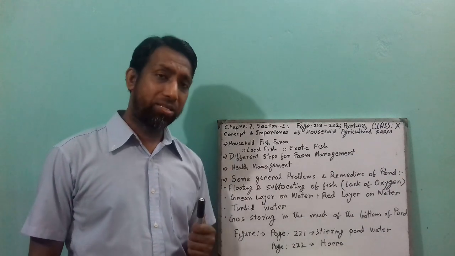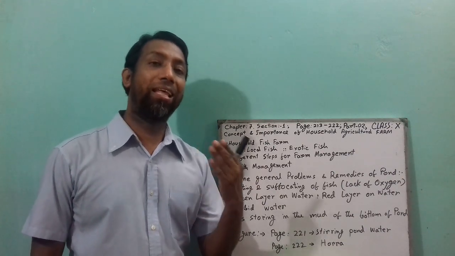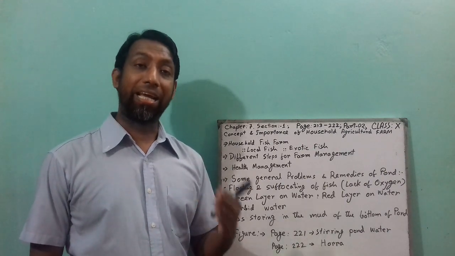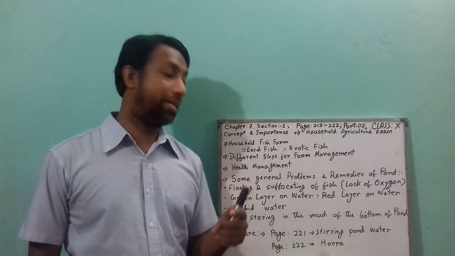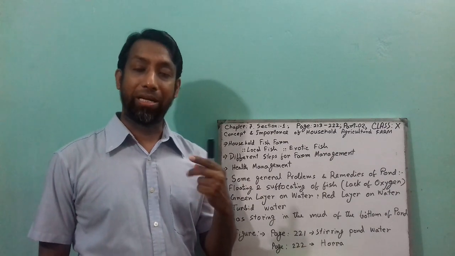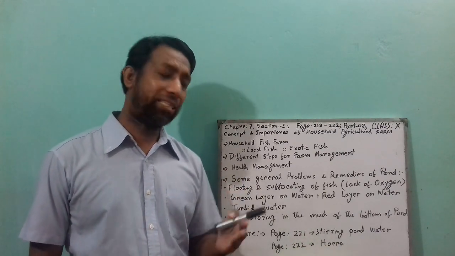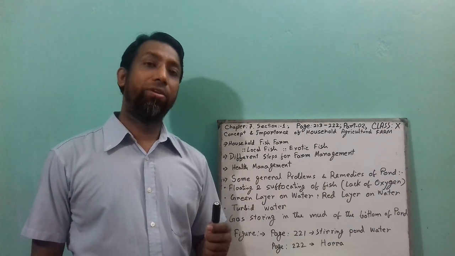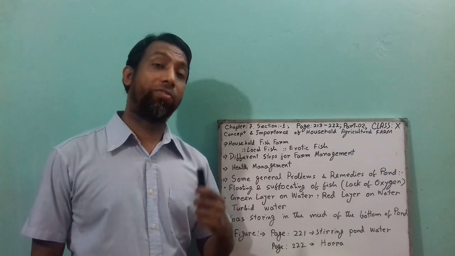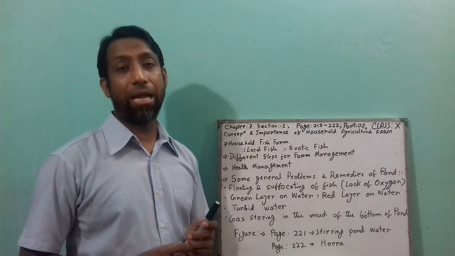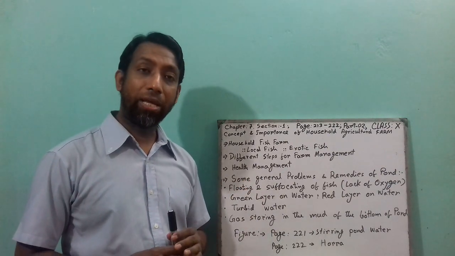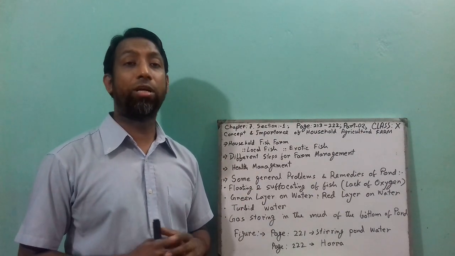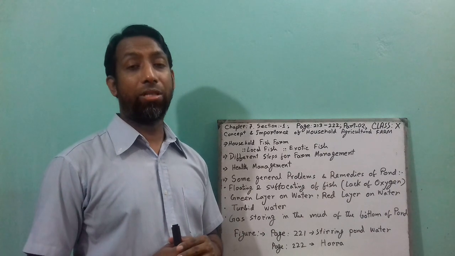So what type of prevention is that? Clean the water, provide enough supplementary feed, increase the natural feed in the pond, vaccinate the fish, and get the improved variety of fish. This is called the prevention. And after that, in case of infection of the fish, if you are able to do that, then you provide treatment.